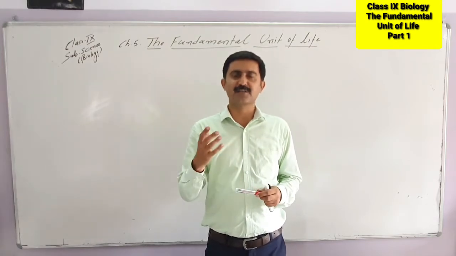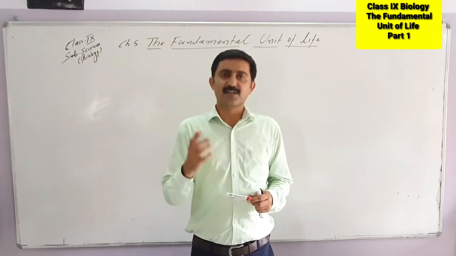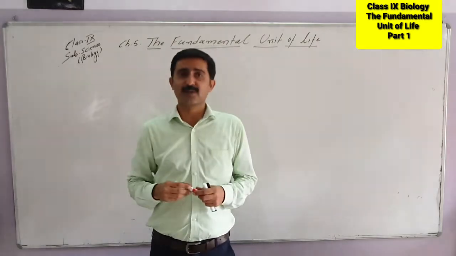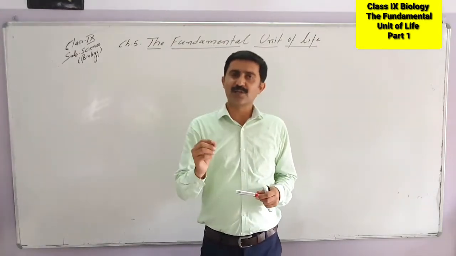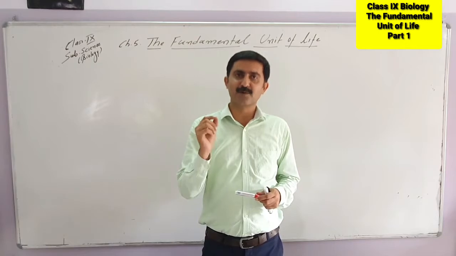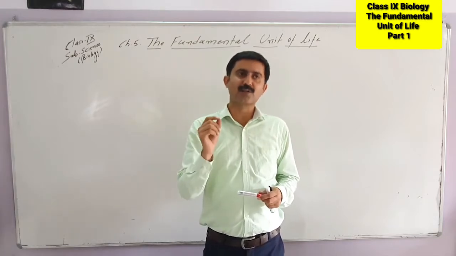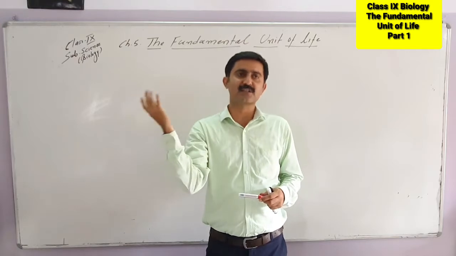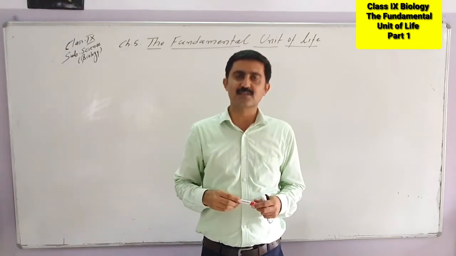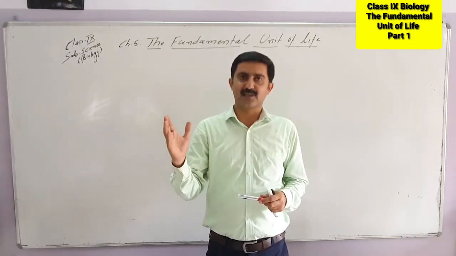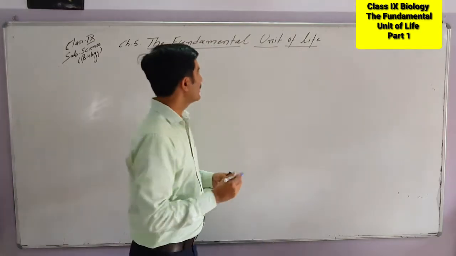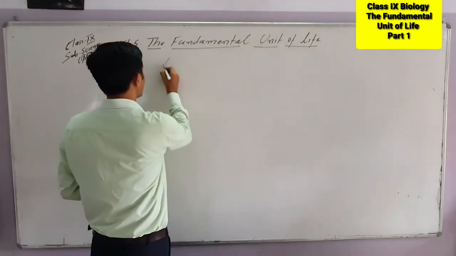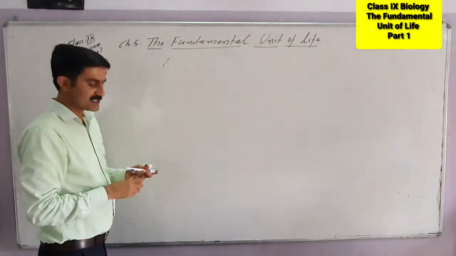So please keep in mind that we consider the cell as the fundamental unit of life, because all the organisms in this world are made up of cells. All the functions which are carried out by the living organisms are directly related to the cell. In other words, we can say all living organisms have cellular organization.